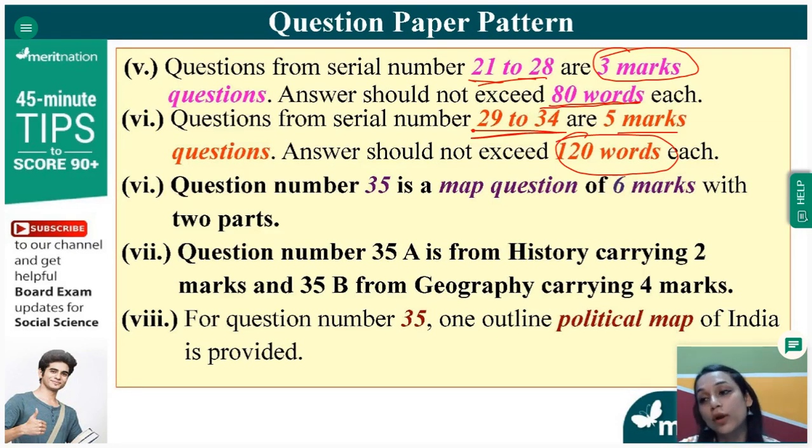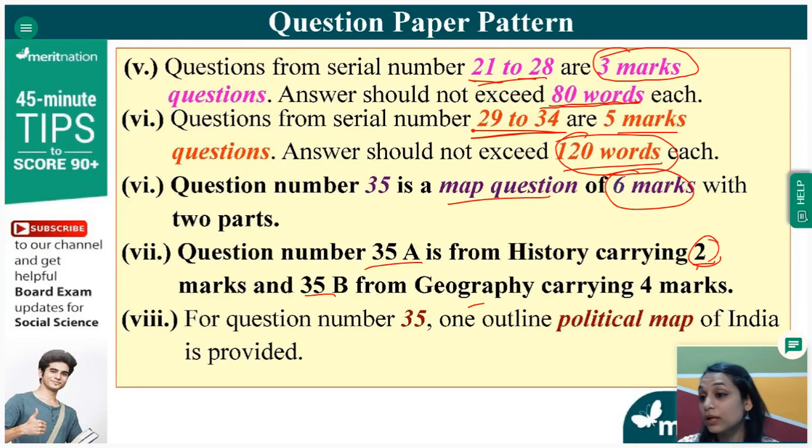So writing point-wise is first very important, and do not exceed the word limit. Please do not exceed the word limit at all. Stick to the word limit that is given there because that will save your time and it will give you proper crisp answers. So question number 35 is a map question of 6 marks with 2 parts. That is, 35A will be from history. It will carry 2 marks. 35B will be from geography. It will carry 4 marks.